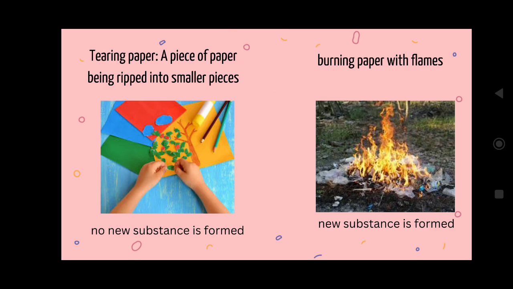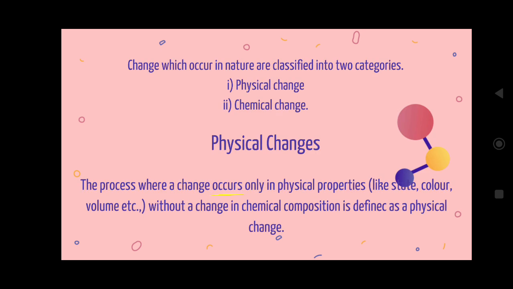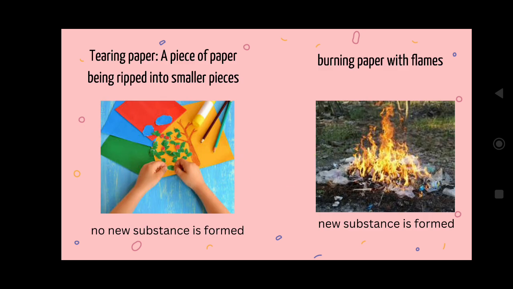But in the second case, see, burning of paper with flames. While you burn a paper, what will happen? We will get ash. A completely new substance is formed and it will not be reversible. Simply, these are two different changes. Like this, they sorted changes as physical as well as chemical changes. There are two kinds of changes in our nature, that's why they classified them as physical and chemical changes.